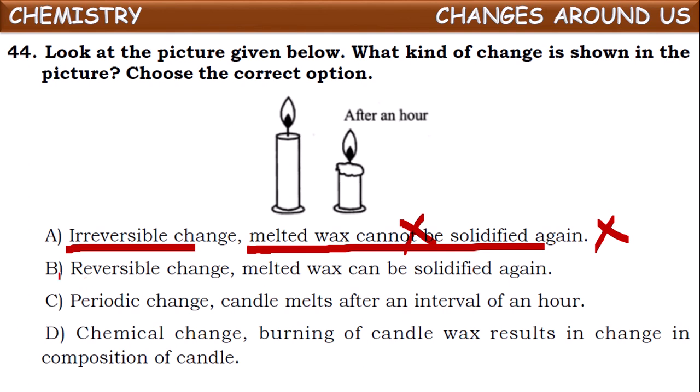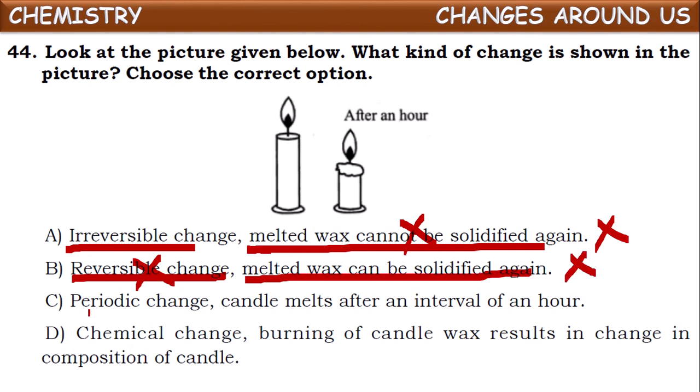Next, it is a reversible change. Here itself it is wrong. Is it reversible? No, it is irreversible because the candle wax burnt and converted into other forms that cannot be reformed into wax again. Of course, this is correct only, but the overall statement is incorrect. It is a periodic change. Is it correct? Burning of a candle is a periodic change? No, it may occur at any time. It is not periodic. Candle melts after an interval of an hour. This is also incorrect. Next,